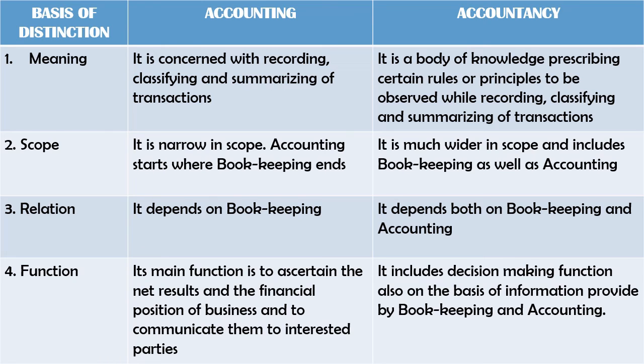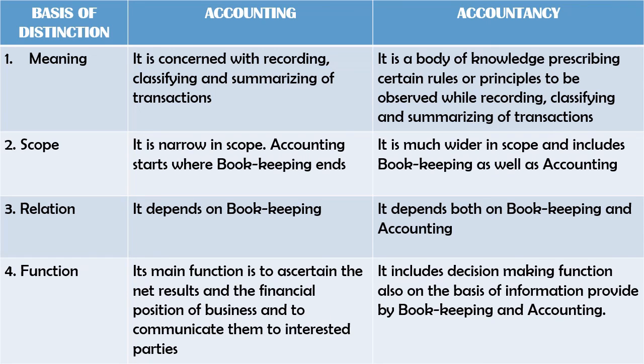Without the original entry, the first entry of the business transaction, you cannot do your accounting work. It all depends on bookkeeping. Accountancy depends on both bookkeeping and accounting, because it covers the knowledge of the rules and the practice of maintaining bookkeeping and accounting.